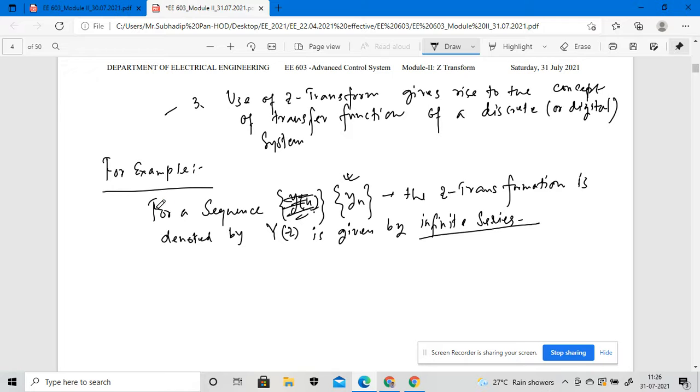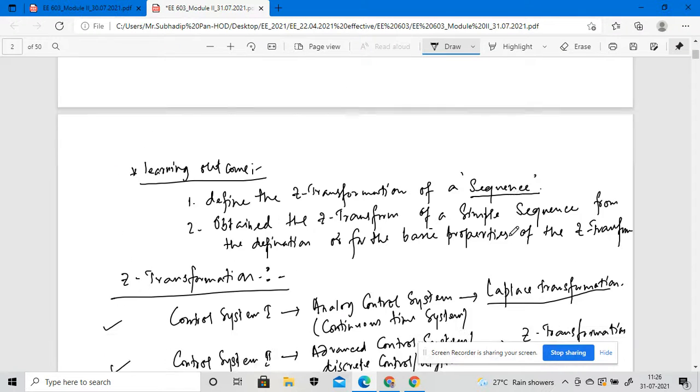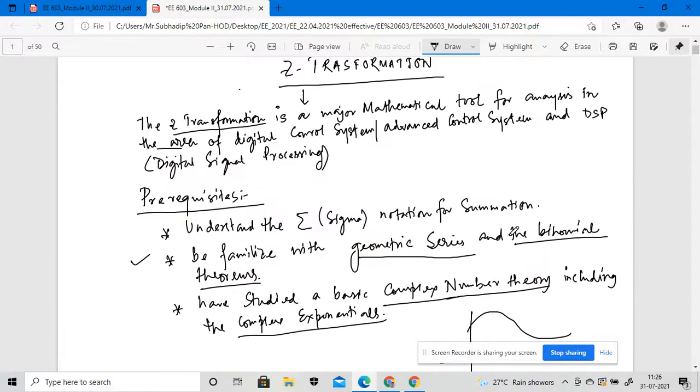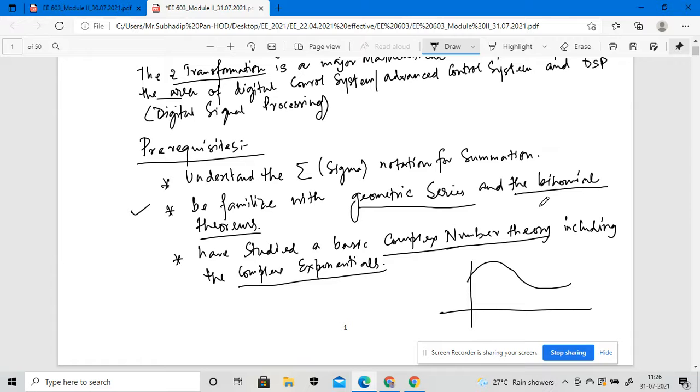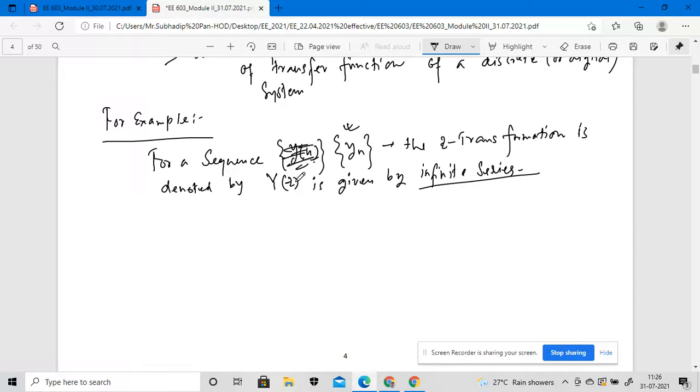So infinite series means an infinite number of terms. That is why I told you the prerequisites you have to understand before learning the Z transformation: this complex number theory and the complex exponential. Now we have adopted this in the Z transformation. Suppose we have a sequence y of n. The Z transformation of this sequence is Y of z, and that will be given by an infinite series.